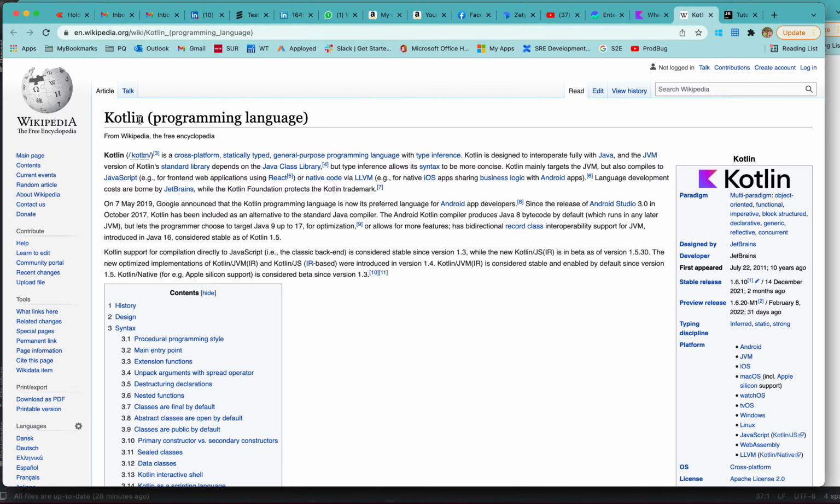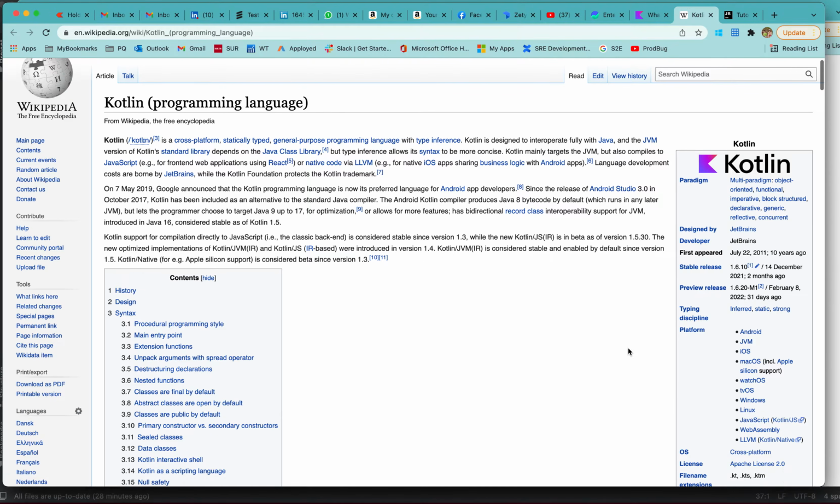Eclipse and IntelliJ are the two editors most Java background people are using, but obviously other languages use them as well. Kotlin was created in 2011, so it has been 10 years. The important part is that Kotlin has been created on top of the JVM.